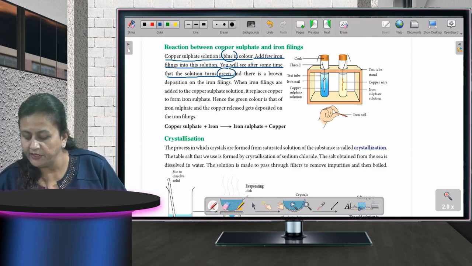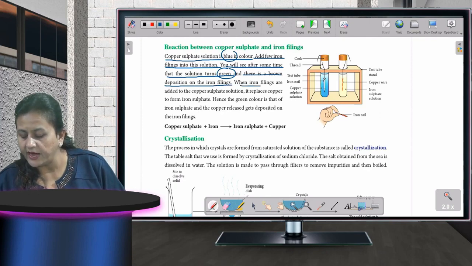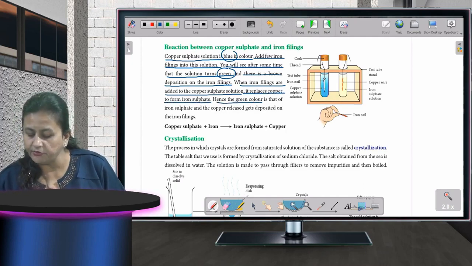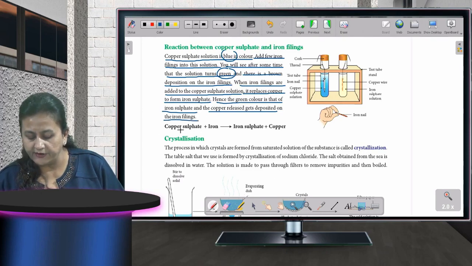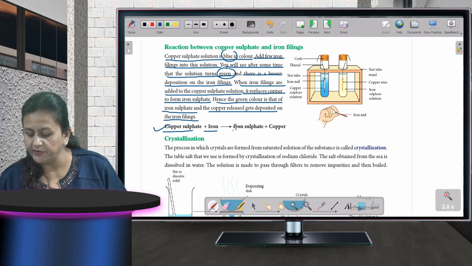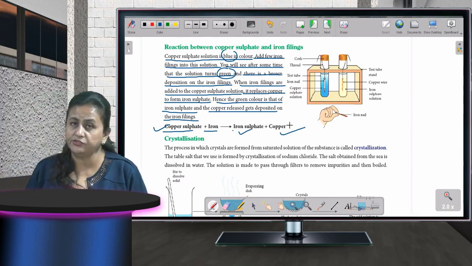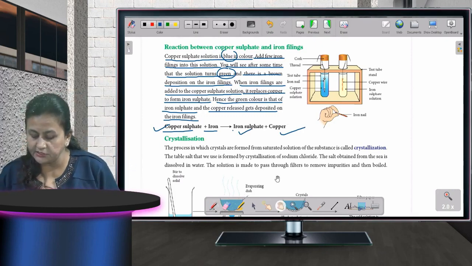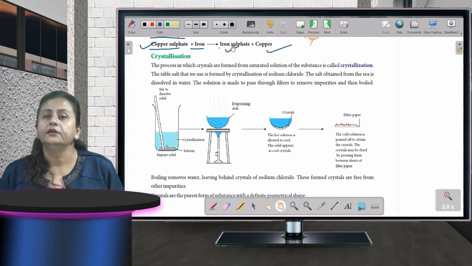There is a brown deposition on the iron filings. When iron filings are added to the copper sulfate solution, it replaces copper to form iron sulfate. Hence, the green color is that of the iron sulfate, and the copper released gets deposited on the iron filings. You can see here copper sulfate is there. You have put some iron filings, and when they both are mixed together, you will get iron sulfate and copper.